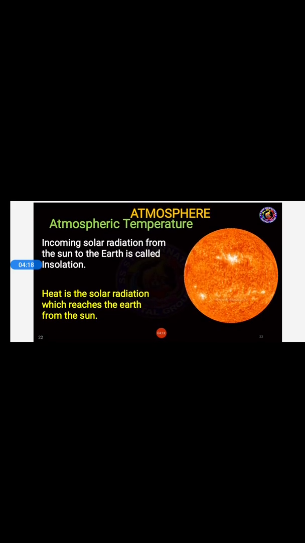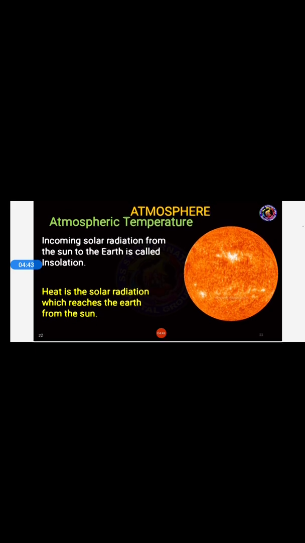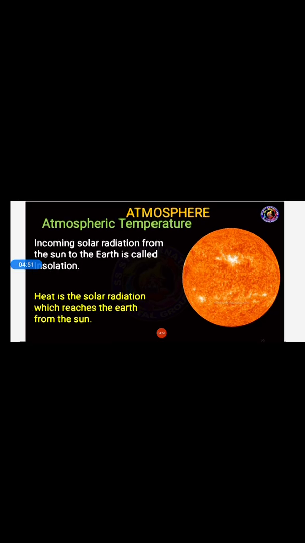Now let us see the atmospheric temperature. Incoming solar radiation from the sun to the earth is called insolation. What is solar radiation here, students? Solar radiation is nothing but the heat which reaches the earth from the sun. The sun is giving heat to the earth, and that is known as solar radiation. The solar radiation that we are getting from the sun is called insolation. Got it, students?